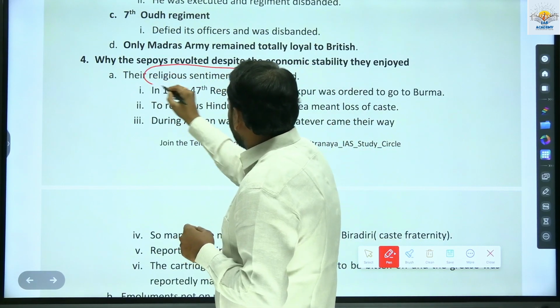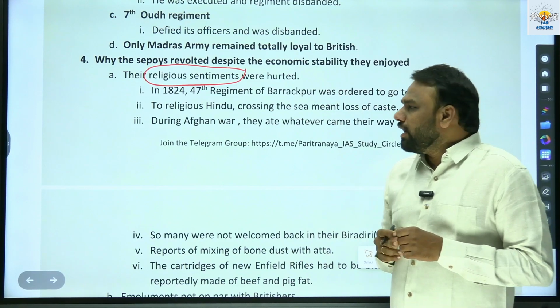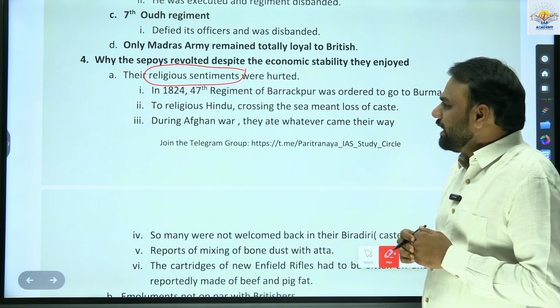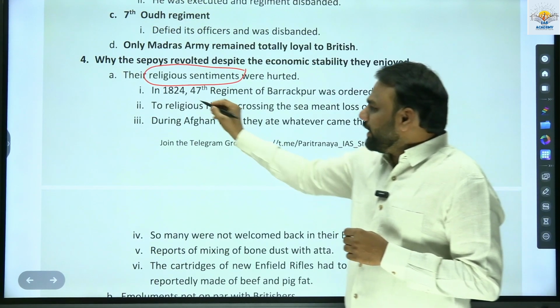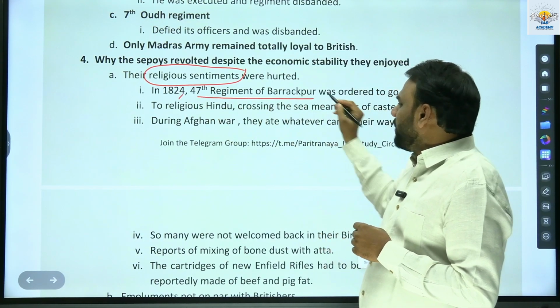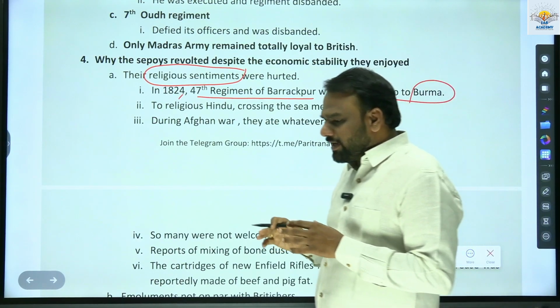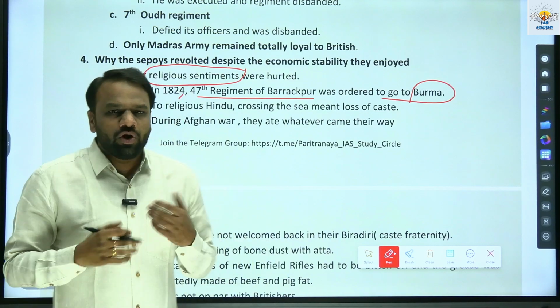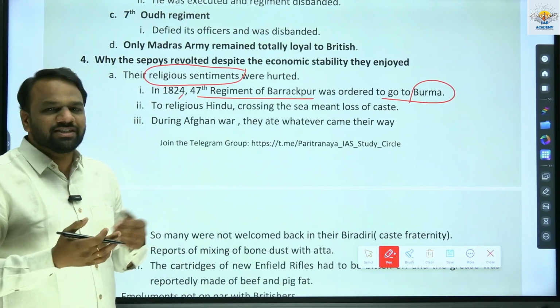Religious sentiments of the sepoys were hurt, and that is why they joined the mutiny, or went against the Britishers. So there are a few examples. In 1824, the 47th Regiment of Barrackpore was ordered to go to Burma to participate in a war. But while going to Burma, they had to cross the seas.